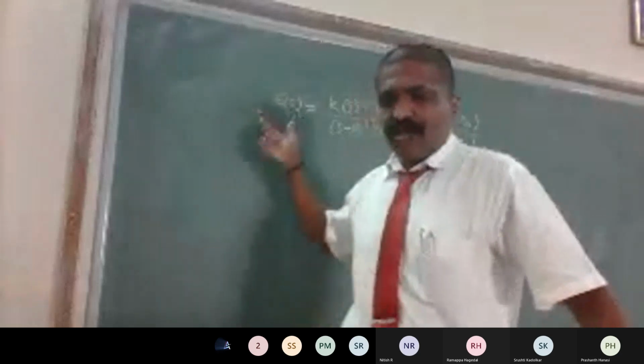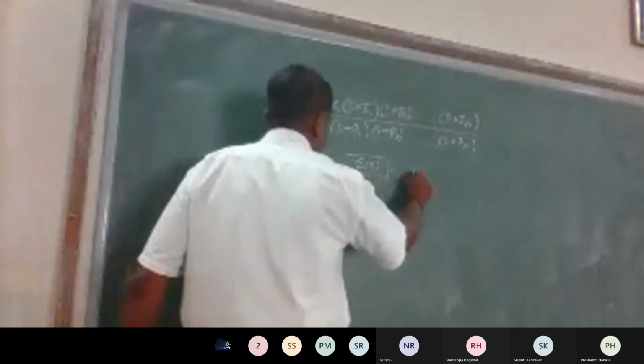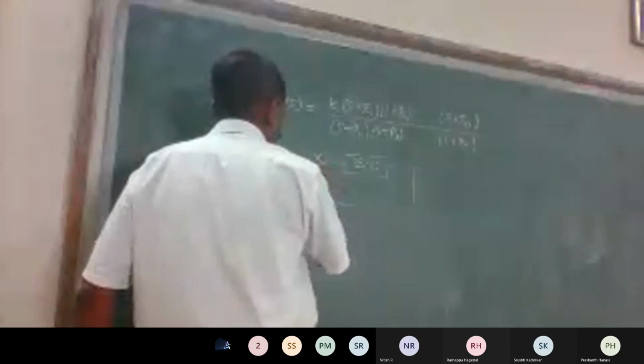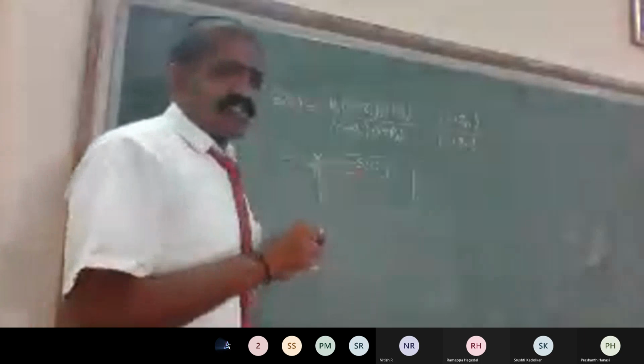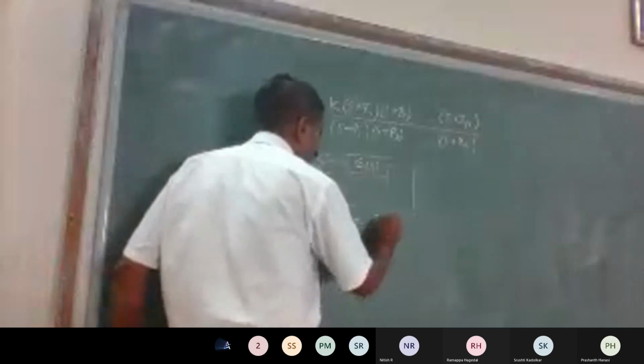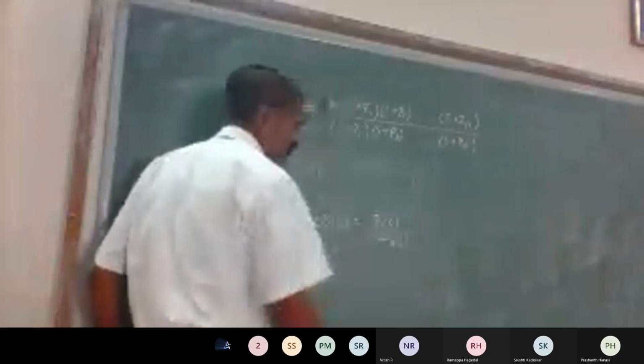When this open loop transfer function G of S is subjected to a unit negative feedback system, represented in block diagram like this, we get the total transfer function as G of S divided by 1 plus G of S H of S, with H of S equal to 1.